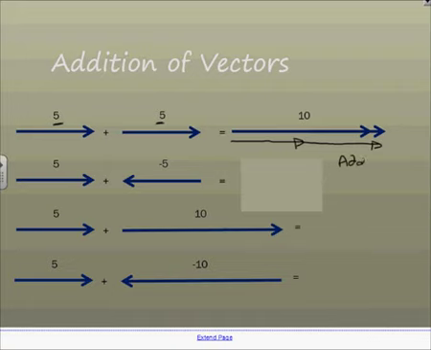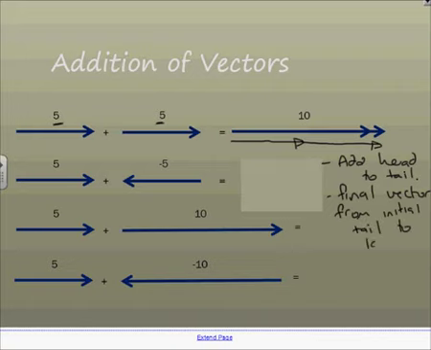You always add head to tail, and then the final vector goes from the initial tail to the last head. See there with the 10, I've added the two 5 vectors head to tail, and then the resultant goes from the very first tail to the very last head, and it's shown with a double arrow.